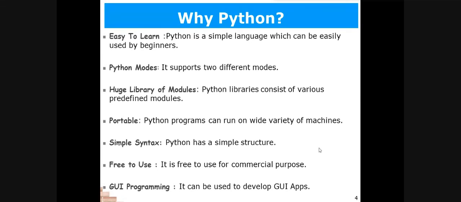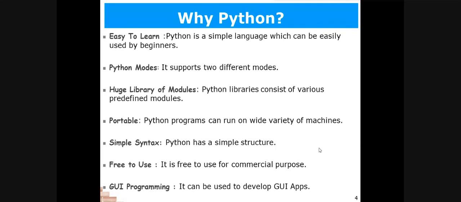And it's a portable language. That means it is machine independent. Machine independent, I mean that you can use the Python language on Windows operating system, as well as Linux, as well as Mac operating system. On all operating systems you can use Python in the same way. There is no difference in Python programming. If you are changing the operating system, there is no difference in that. Maybe the interface is different, but there is no difference in the programming.